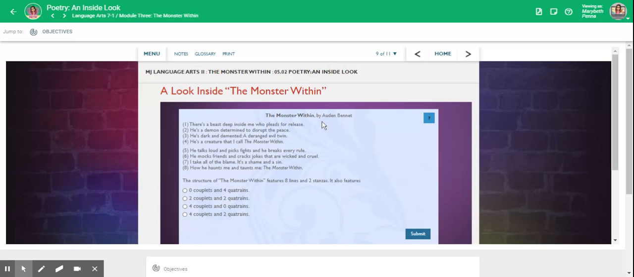The Monster Within by Auden Bennett. There's a beast deep inside me who pleads for release. He's a demon determined to disrupt the peace. He's dark and demented, a deranged evil twin. He's a creature that I call the monster within.